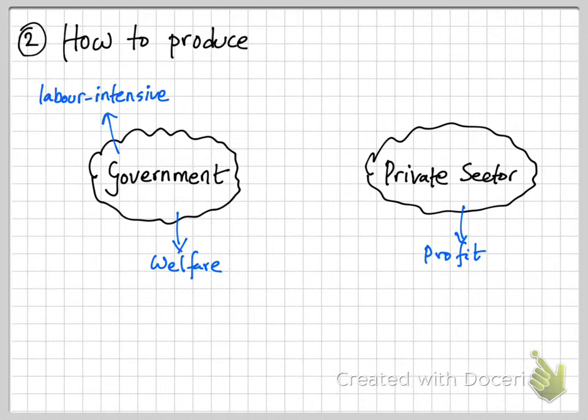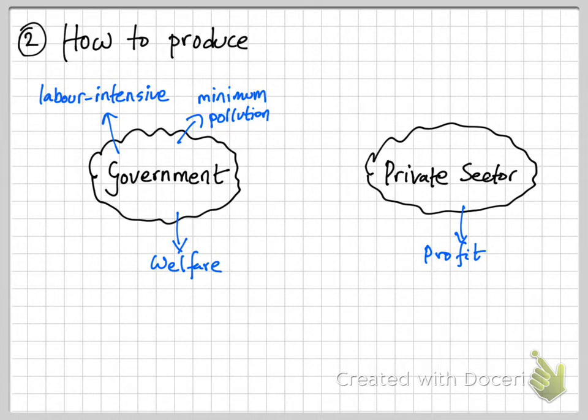Also, what the government always tries to do in the production process is to make sure that there is minimum amount of pollution, right? So essentially what the government is going to do is to make sure that their production process is always ensuring that they recycle the waste that is coming out, that they're ensuring that they create the least amount of carbon dioxide emission in the production process.